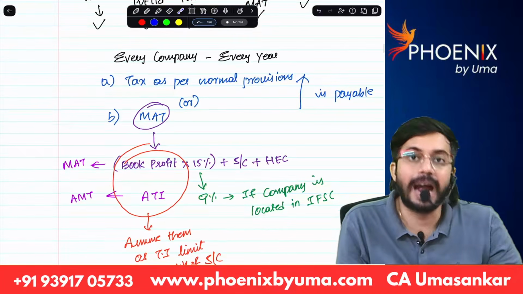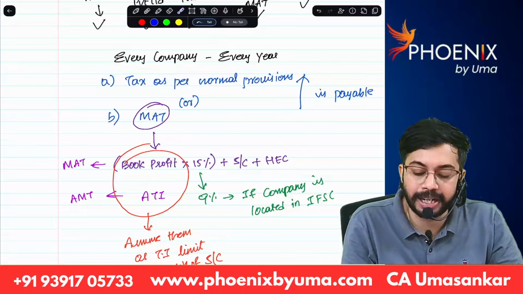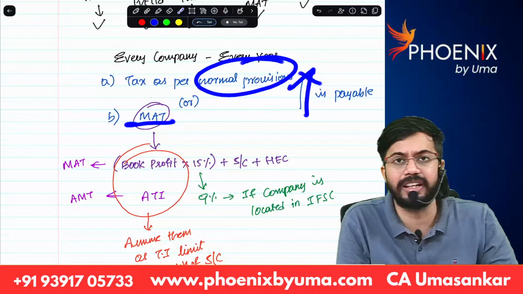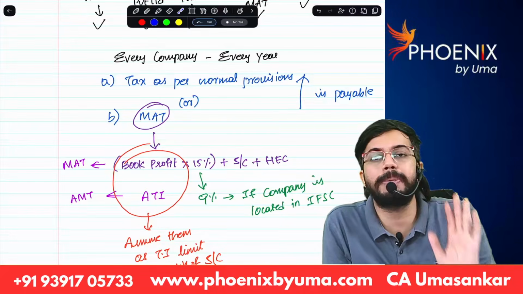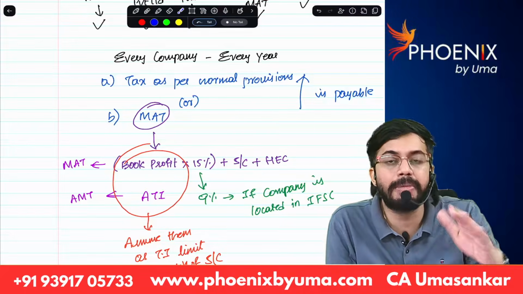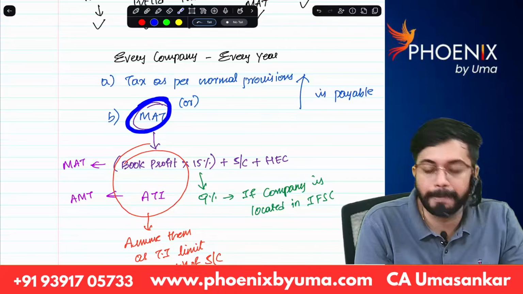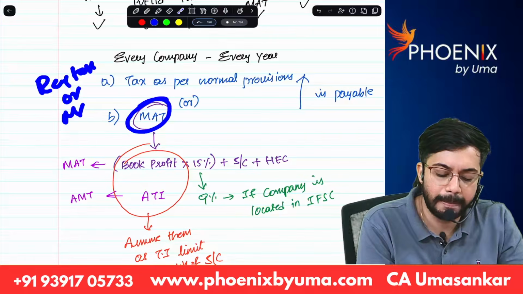As per MAT provisions, every company, every year, is required to pay tax as per normal provisions or MAT, whichever is higher. So what we will do, we will calculate PGBP income. On PGBP income, we will calculate total income and we will calculate regular tax liability. And then we will calculate MAT. So regular tax or MAT, whichever is higher is payable.